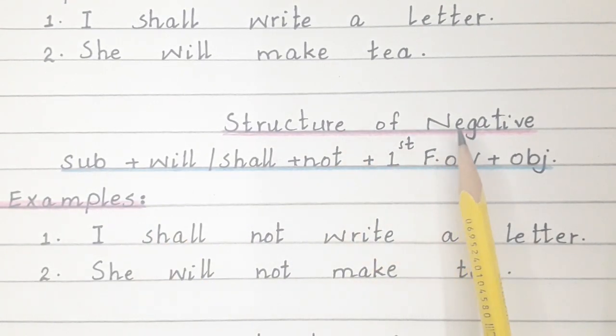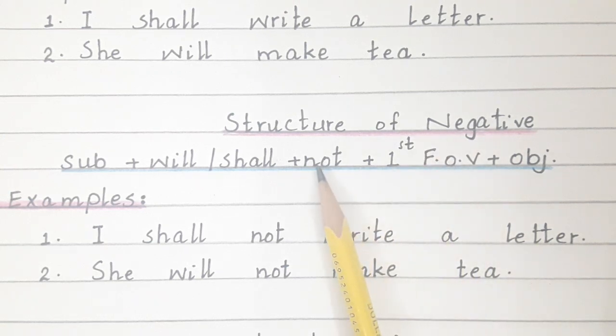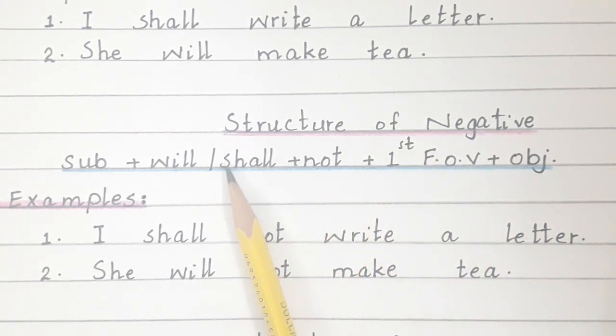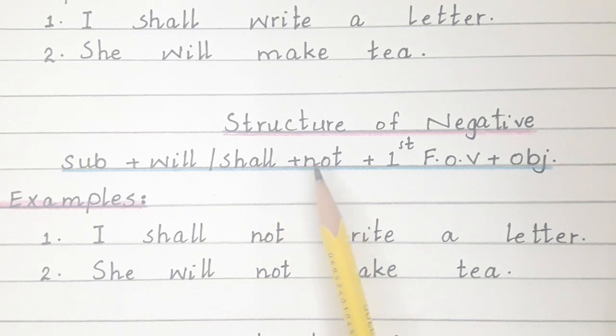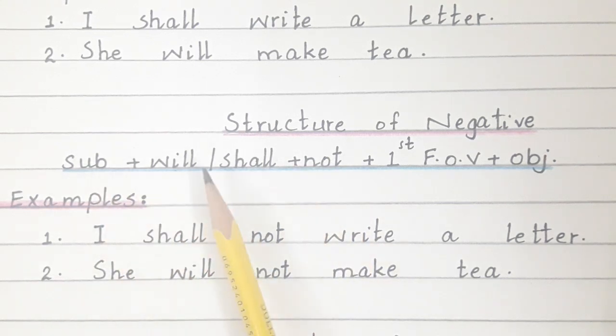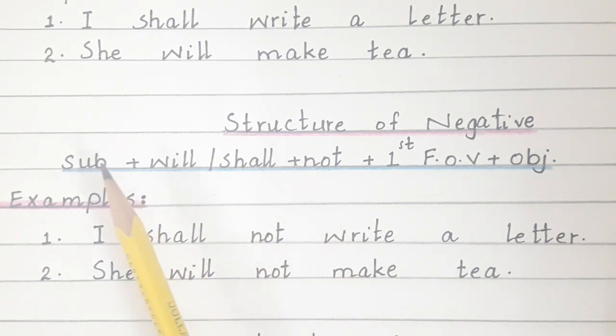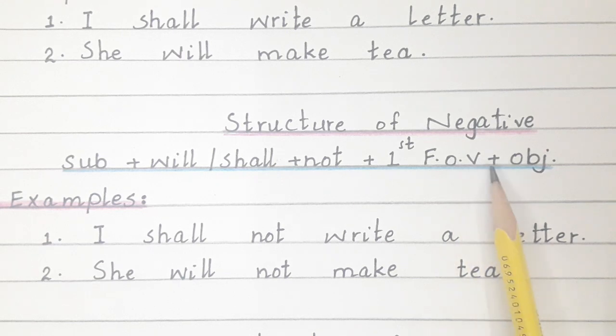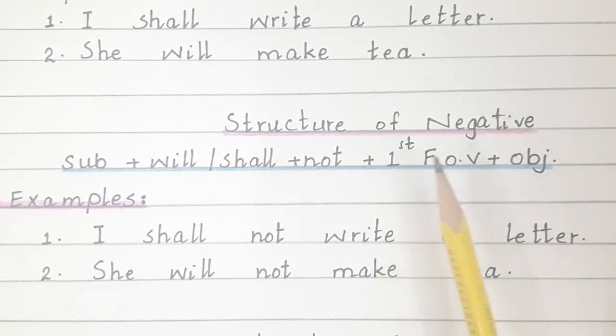Then move to the structure of negative sentence. To make a negative sentence we have to just add not after the helping verb. There is just addition of not. First of all the subject, then will or shall according to the subject, then not plus first form of verb plus object. Same structure as the positive sentence, just addition of not because this is negative.